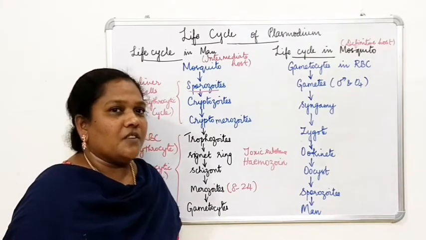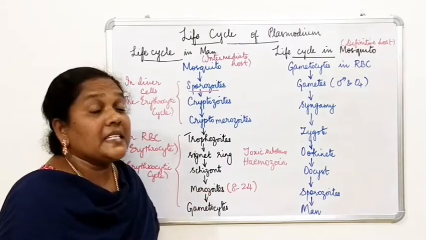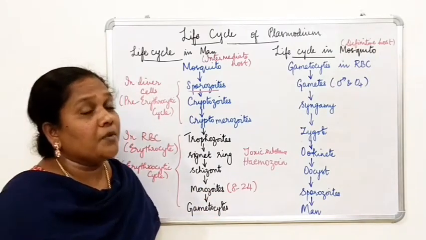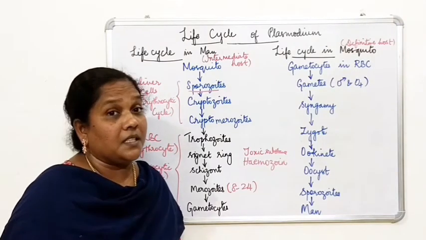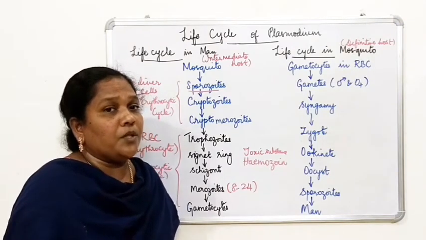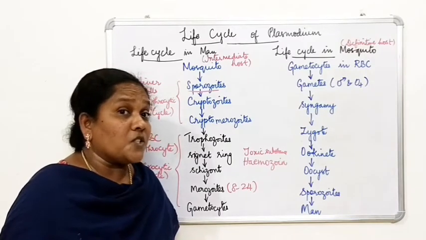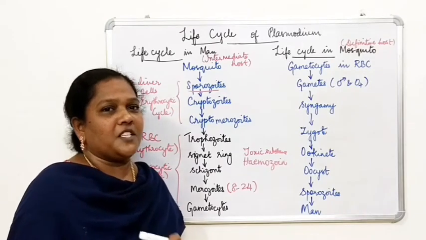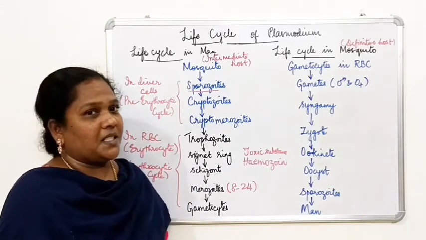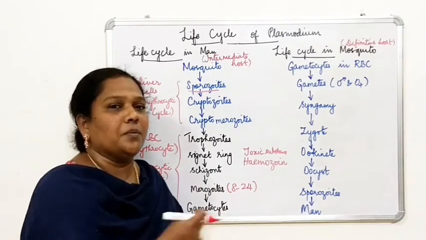At this stage, when a mosquito comes and bites the malarial patient, these merozoites enter into the mosquito. What is the name of the mosquito? Female Anopheles mosquito, which acts as a carrier or a vector to transmit the Plasmodium. This Plasmodium only causes malaria. So malaria is caused by Plasmodium. What is the name of the vector? Female Anopheles mosquito. So when the mosquito bites the malarial patient, the merozoites enter into the mosquito.